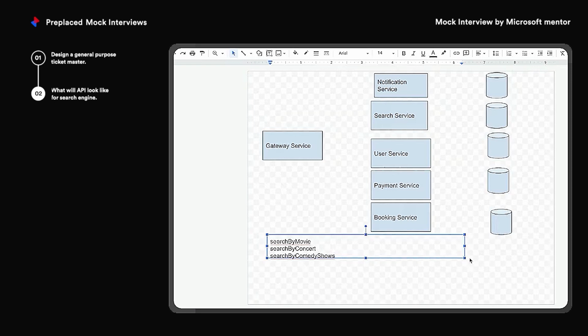So how it will operate is there will be a search bar, and like what we discussed in the beginning, he should first search on the basis of location, right? Location should be a parameter.